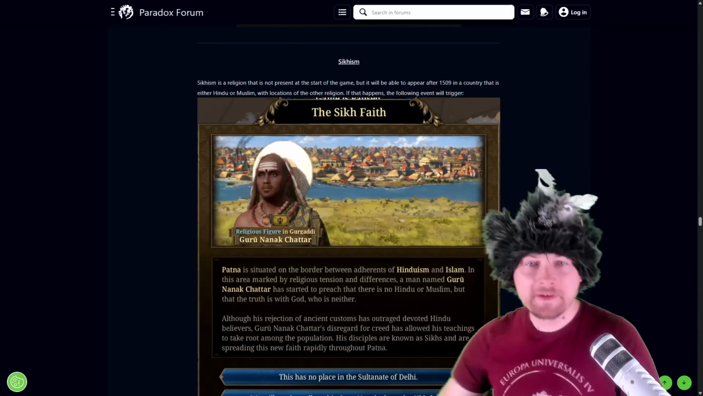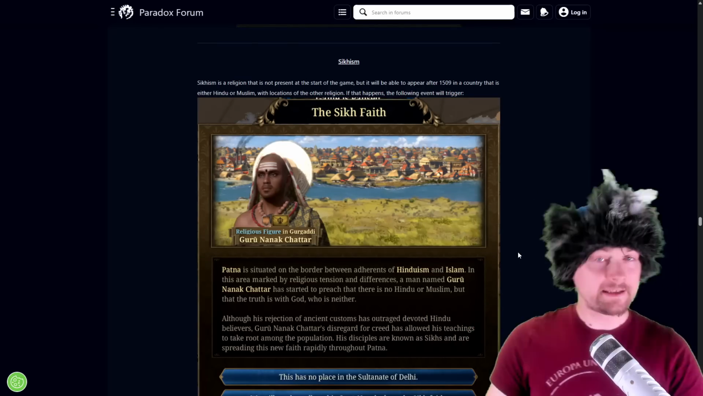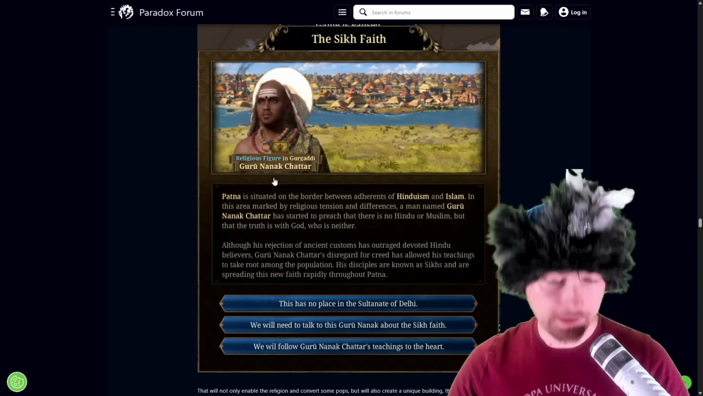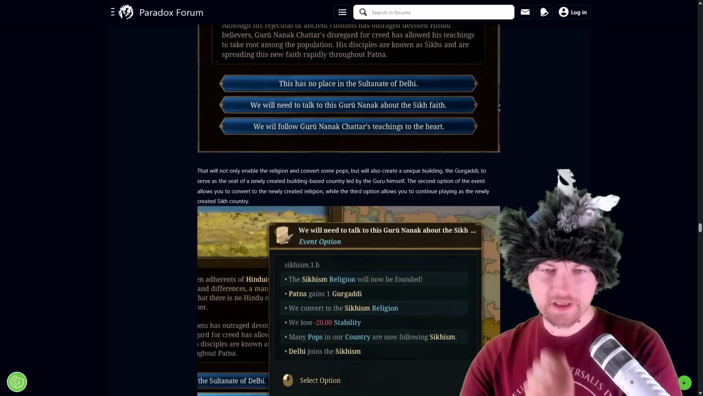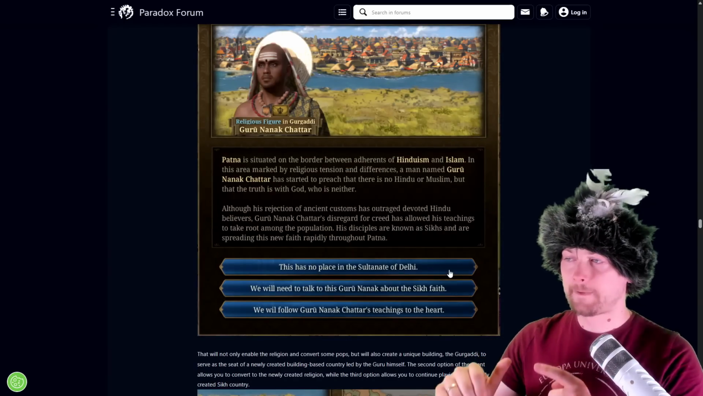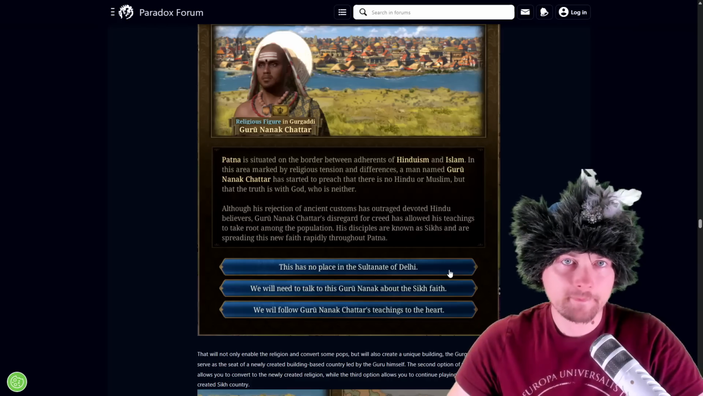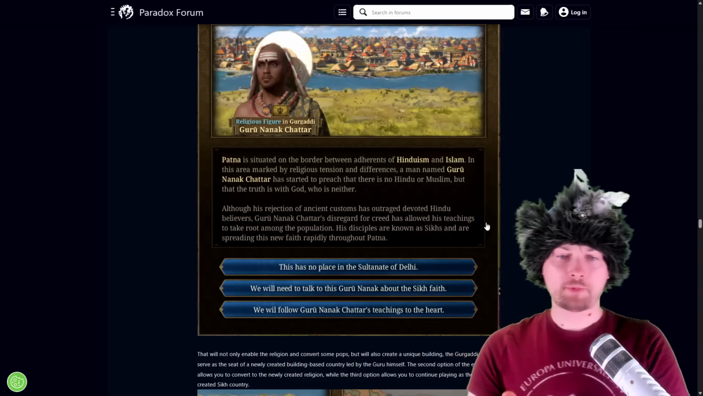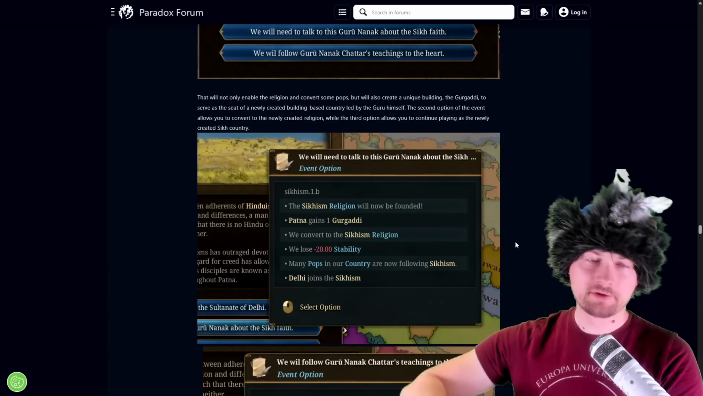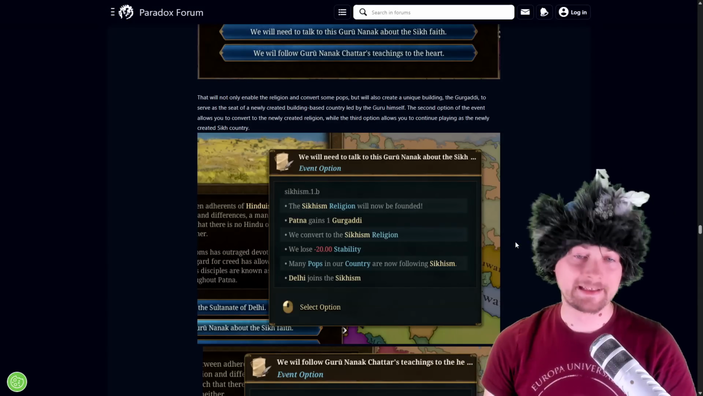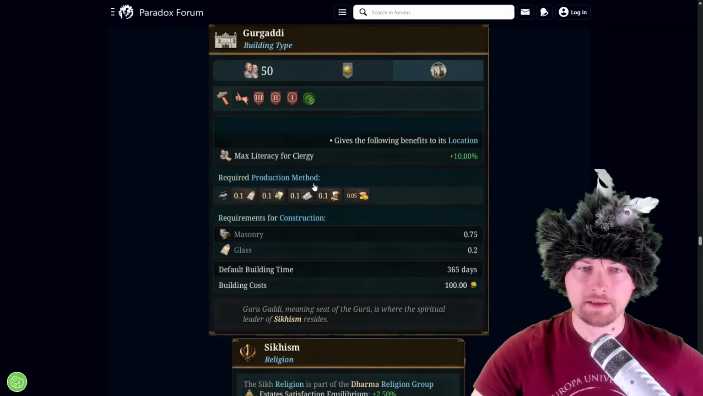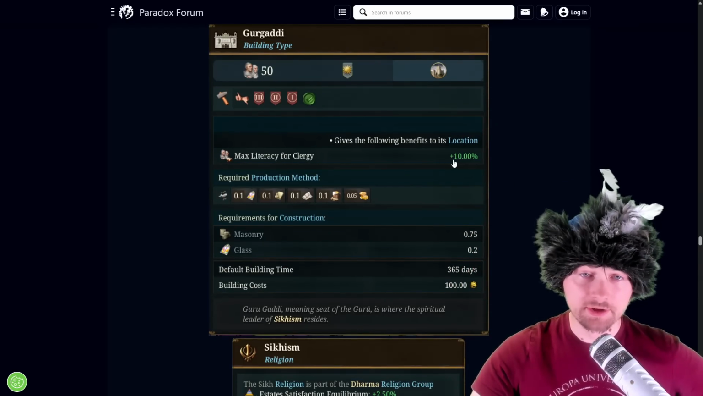Just like in EU5, Sikhism is spawning later into game in 1509, where you have an event for the Guru Nanak Chatar. And we'll be having 3 options to choose from. One will be creating a building-based country led by the Guru. Second option will convert your nation to Sikh, while the third option allows you to actually start playing as the newly created Sikh country. You see that building-based country will be using the Gurgadi building, and that's giving max literacy to the clergy in that location.